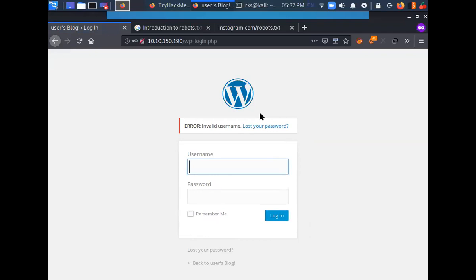And the error says, Invalid username. That's what it says. So what should I do next? Let's try to use some other username then.